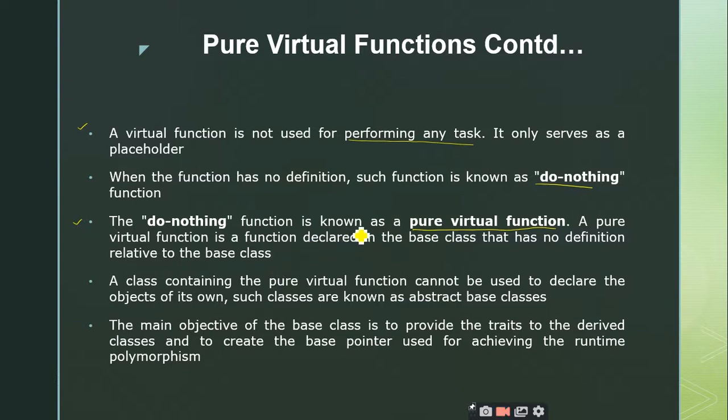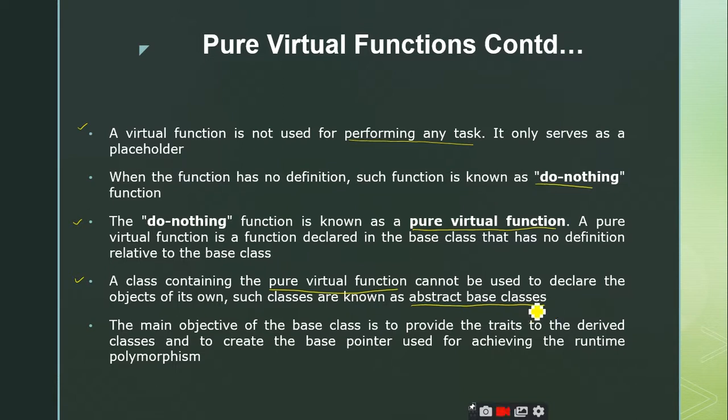As I told, the pure virtual functions are used to create the abstract classes. A class containing a pure virtual function cannot be used to declare objects of its own. Such classes are known as abstract classes. So from this point you can observe that the pure virtual functions are used to create abstract base classes. Abstract base classes mean you cannot create objects for that abstract base class, but you can create pointers and references for the abstract base classes, and those pointers can be extensively used to refer to the derived class objects, right?